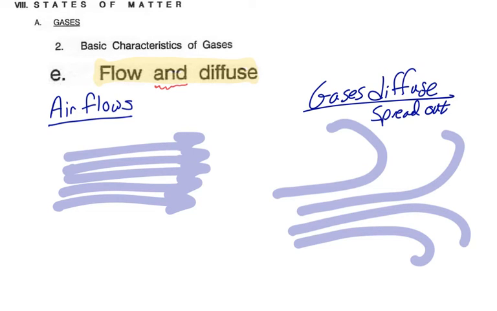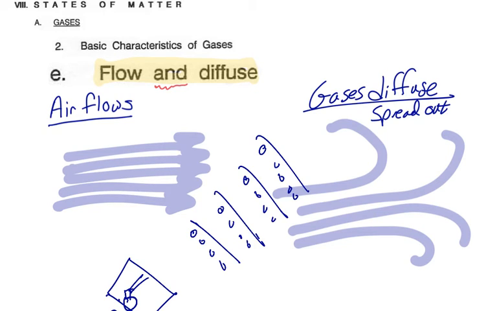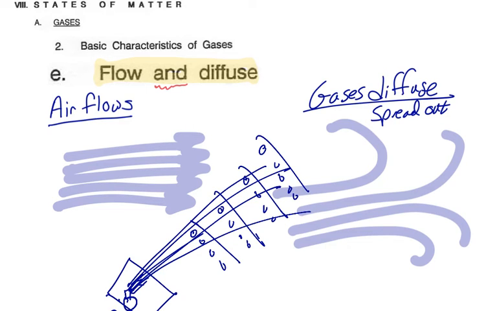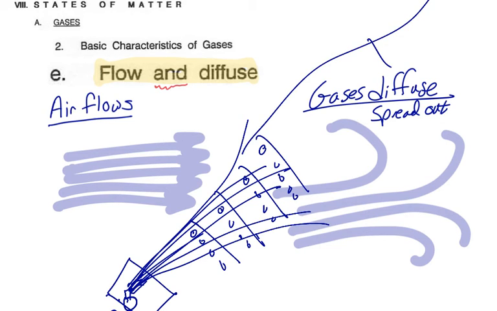Now we know that if we release a little gas at the front of the classroom, and of course I mean some perfume, that scent will go to the back of the room eventually. But we also know that the front of the room will smell it very strongly, and at the back of the room it'll get weaker and weaker until it's very spread out. And when we open the door, those gas particles will go out the door, and they'll be out throughout the world. But then they'll become so diffuse that we won't smell them anymore.